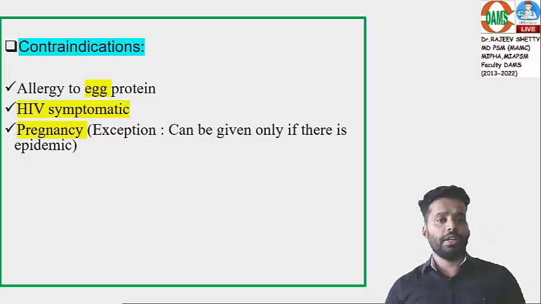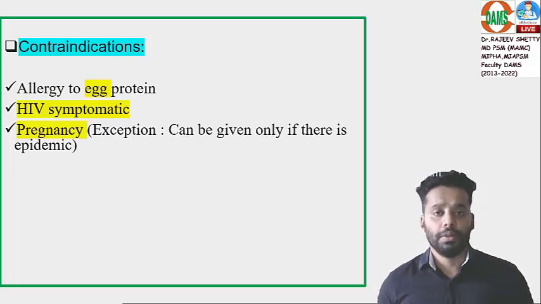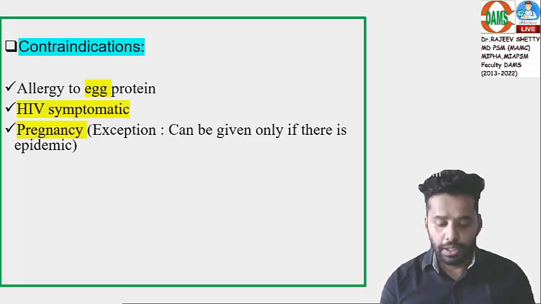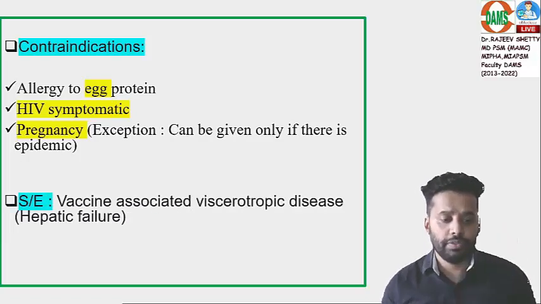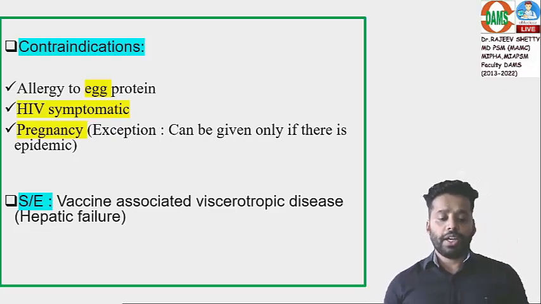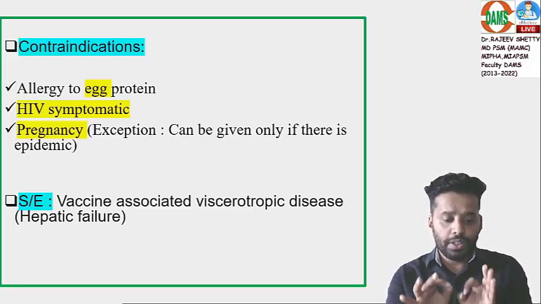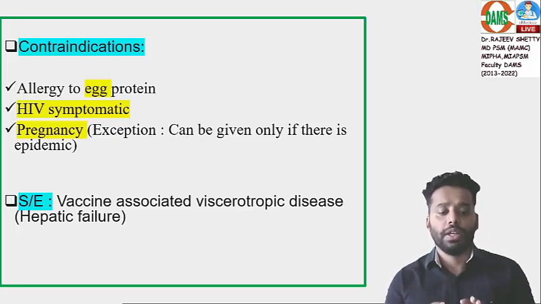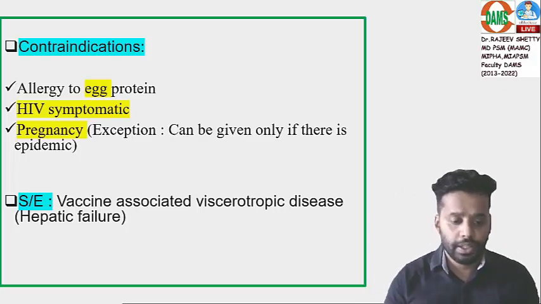Symptomatic HIV is a contraindication, and allergy to egg protein, because egg is used for preparation, making culture of the live attenuated vaccine. The side effect, a very difficult question if they ask in the exam, is vaccine associated viscerotropic disease. Live vaccine causing symptoms similar to yellow fever, hepatic failure: vaccine associated viscerotropic disease.